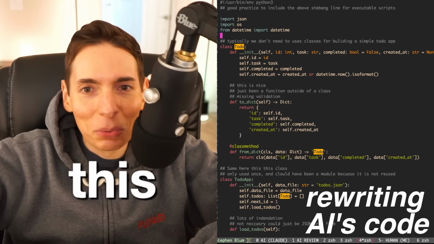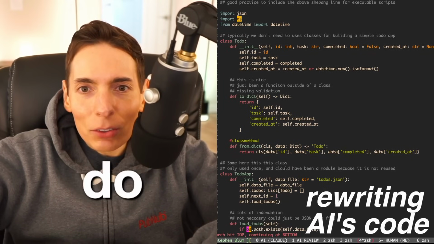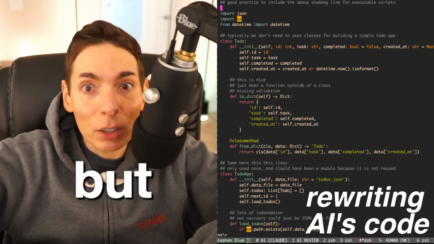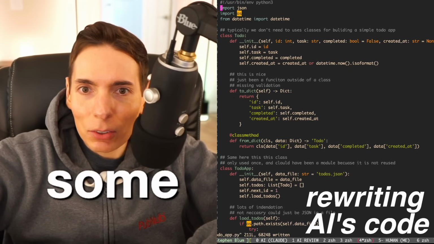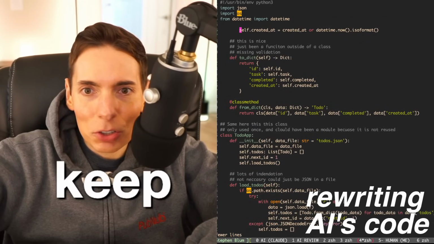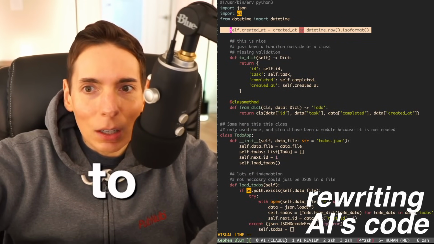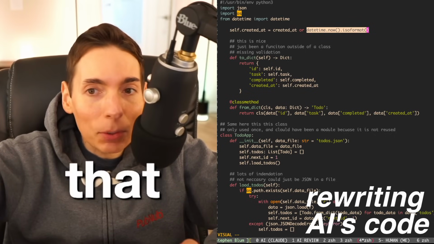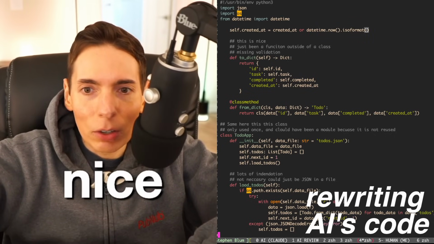We don't need this. Do we need OS? I don't think we need OS. Well, we could use that, but we definitely want JSON. So I'm going to get rid of some of that. There we go. We don't need class. We don't need any of this. I'm going to keep some of this logic here because I want to create a date format like this. So we keep that. I thought the AI did a good job with that.